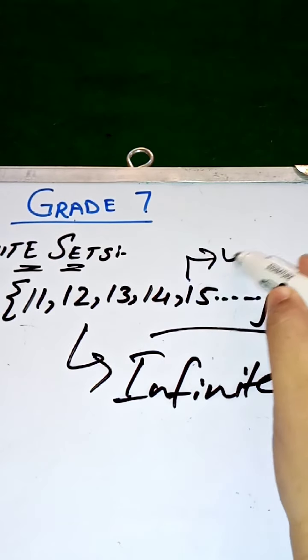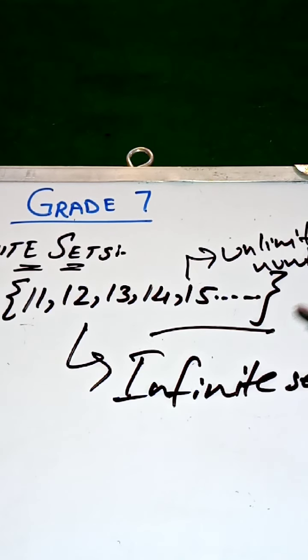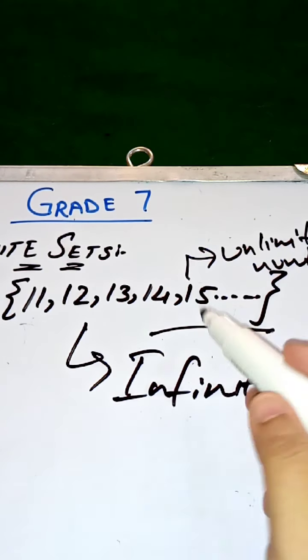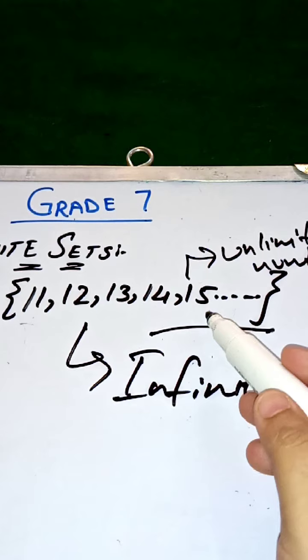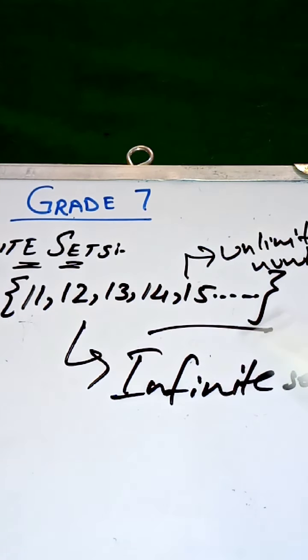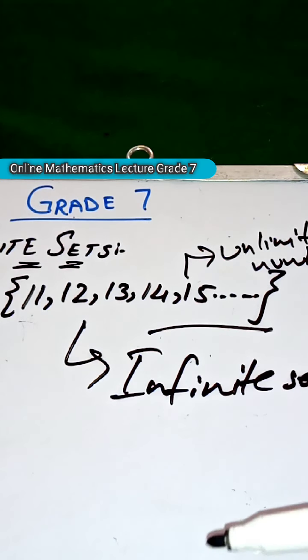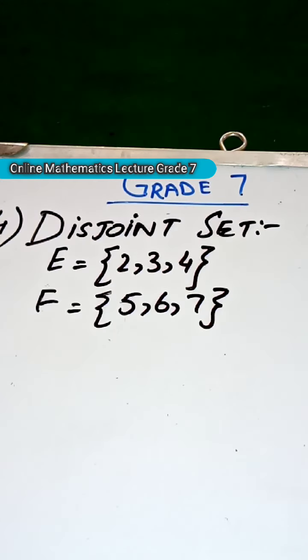We cannot say that it ends at 15 because the set is given with 'and so on'. No limit is known here, so it will be infinite.